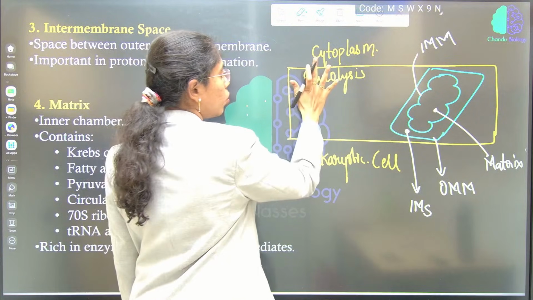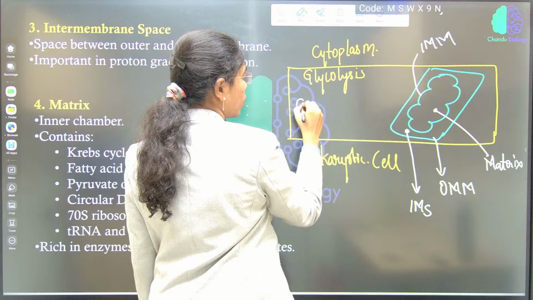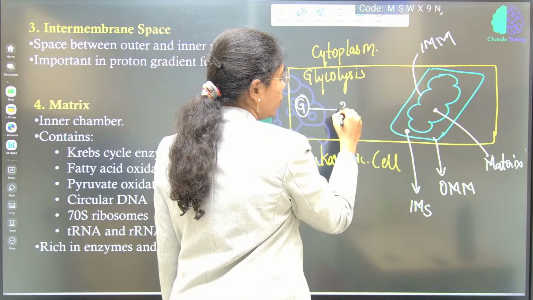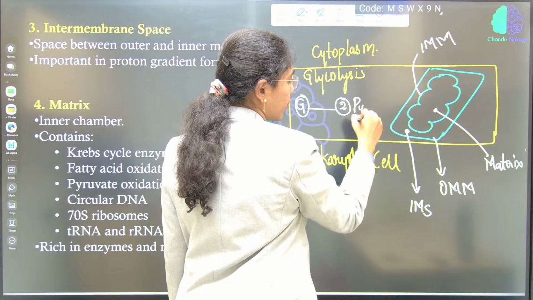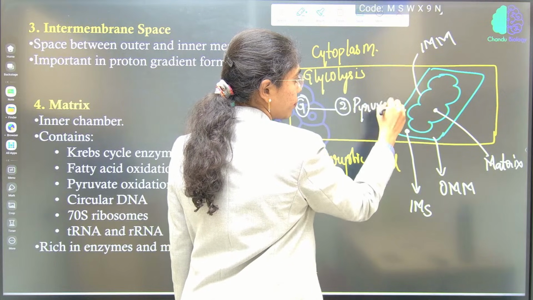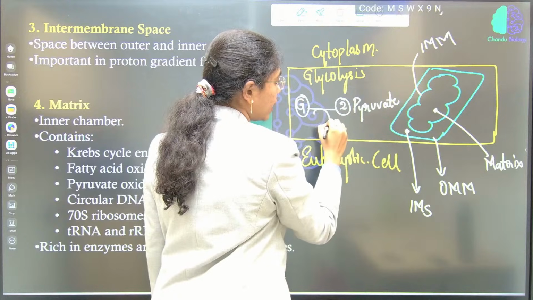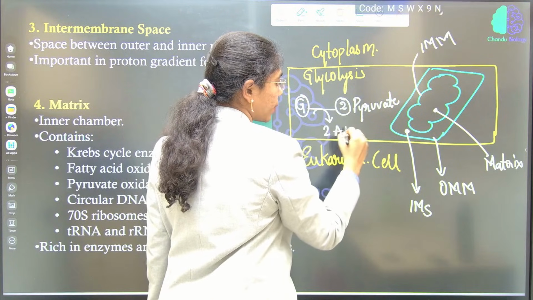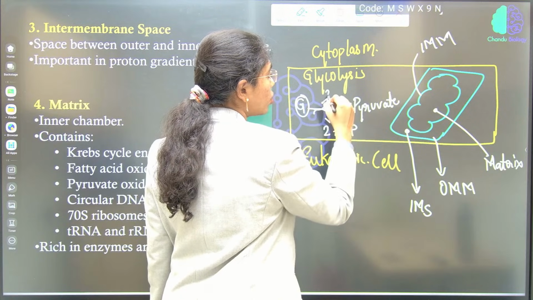Here the glucose molecule will be converted into two molecules of pyruvate. The net ATP released into the cytoplasm will be 2 ATP, and it will also release 2 NADH.